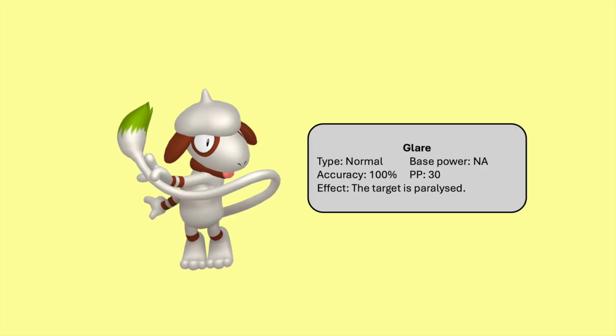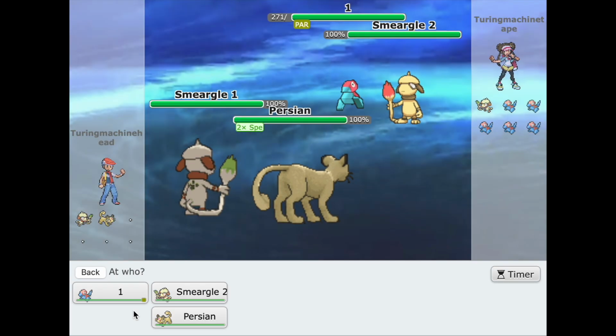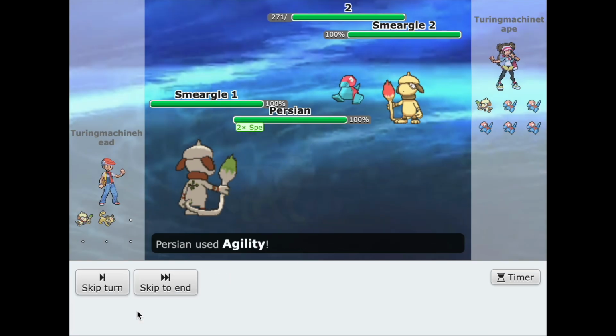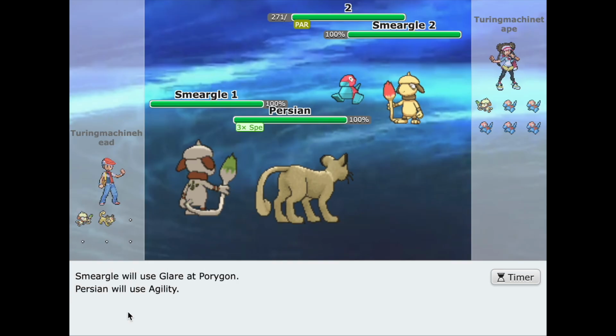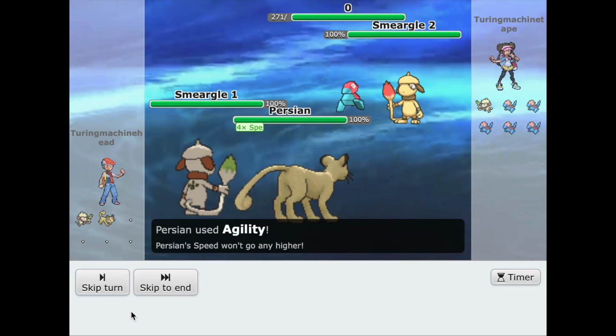To paralyze the Porygons, Smeargle 1 knows the move Glare. At the start of the battle, player 2 switches between their Porygons so that Smeargle 1 can use Glare on the ones that should be paralyzed. This feeds the input of the Turing machine by writing down the symbols of the tape in the correct places for the starting state of the machine.